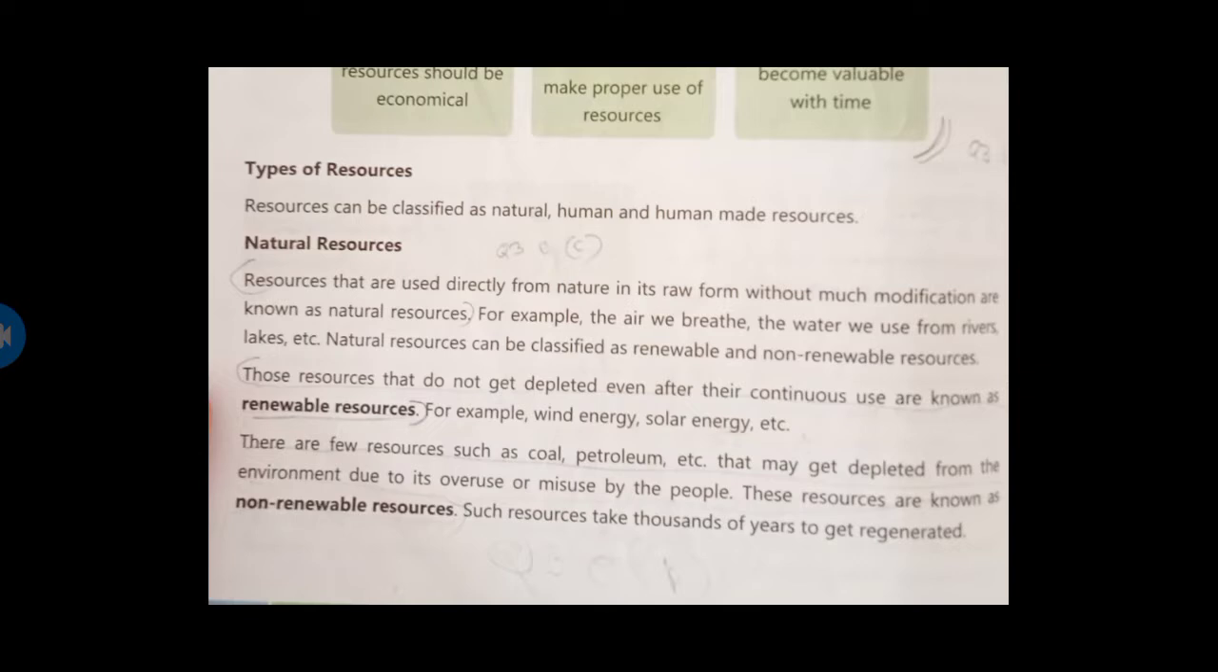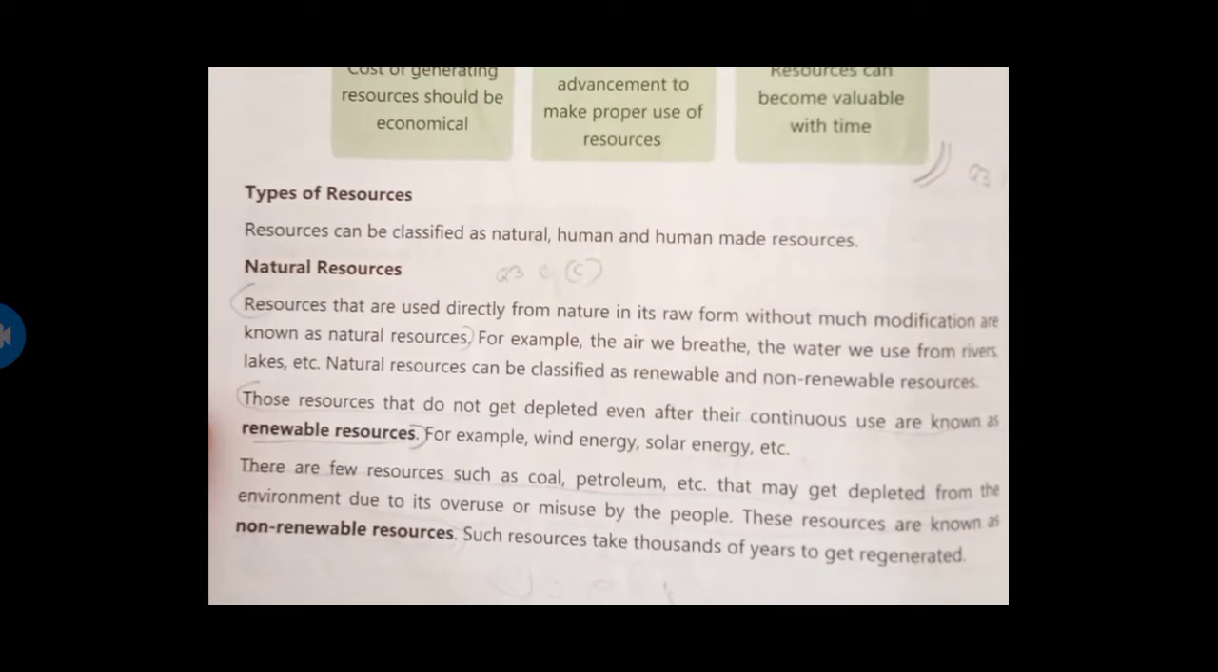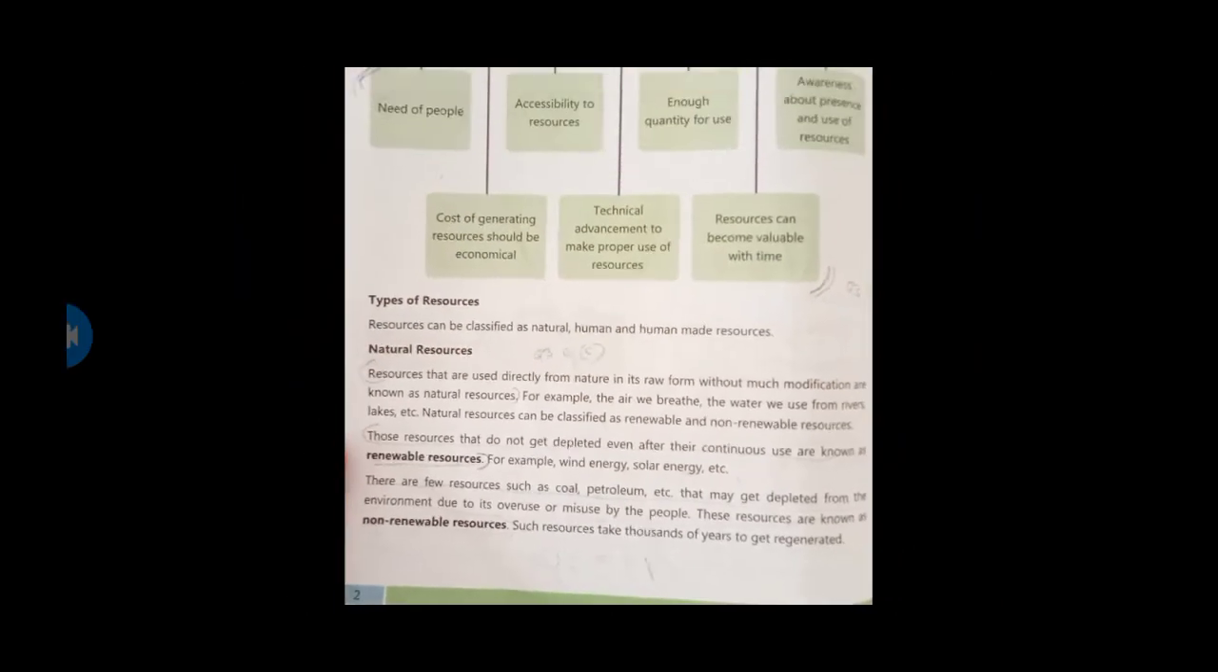Okay, there are two types of resources. Natural resources are categorized. See, renewable resources. Renewable resources are the resources that will not get finished after the continuous use. Also, like the air. Air means wind energy only. So wind energy we will use it continuously 24/7. Then also it will not finish. Solar energy, sunlight. It will also not finish. Non-renewable resources will be finished. So they are like coal, petroleum, etc.